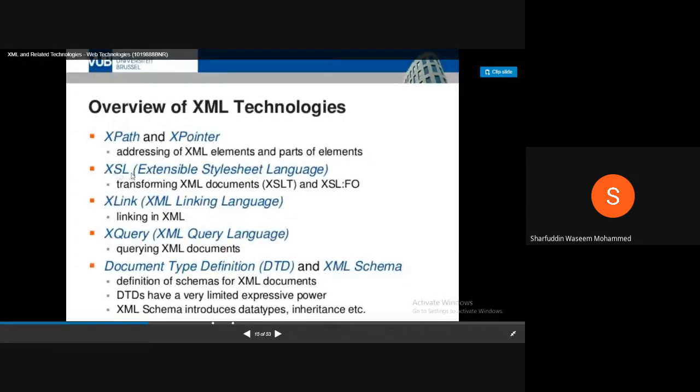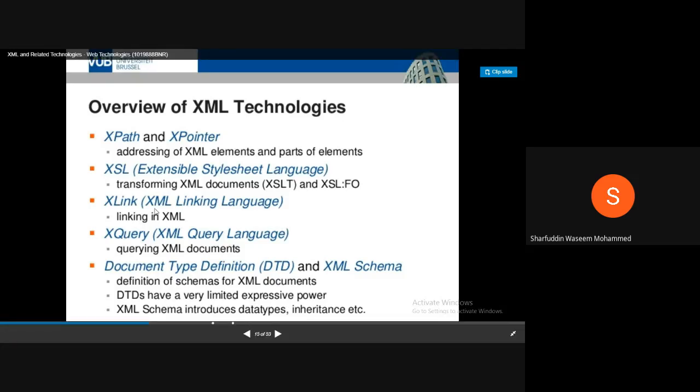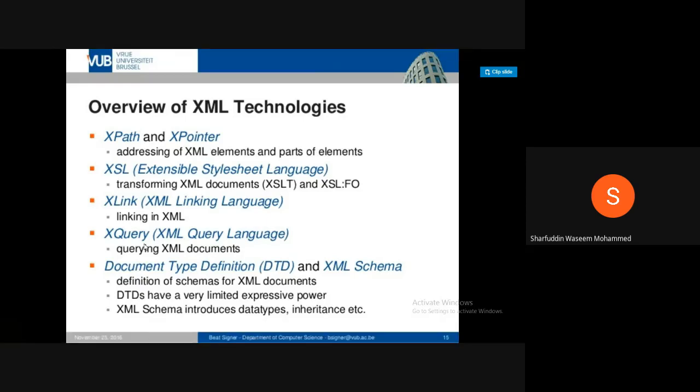What is XSL? In the previous class I told you that it stands for transforming XML documents from one language to another, from one form to another form. XLink is linking between XML documents. XQuery: like you have SQL queries, similarly you can also have XML queries. These are all technologies. Remember carefully, and read all these technologies to become perfect in XML.